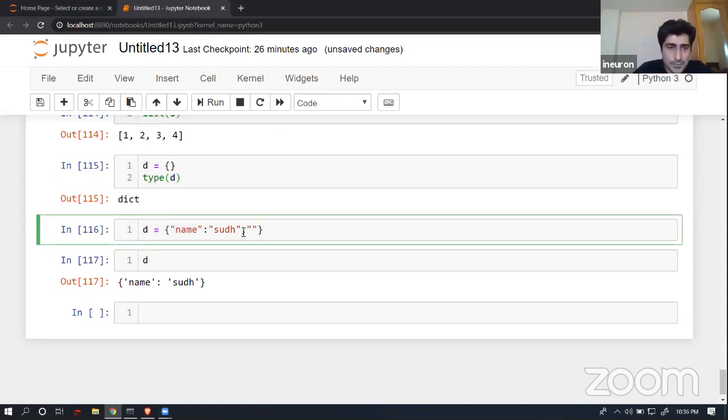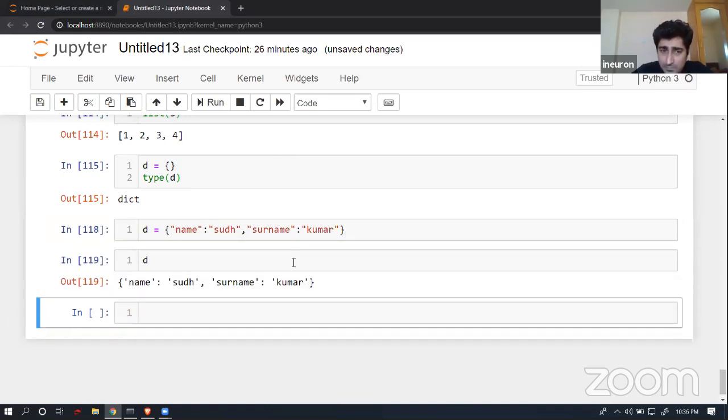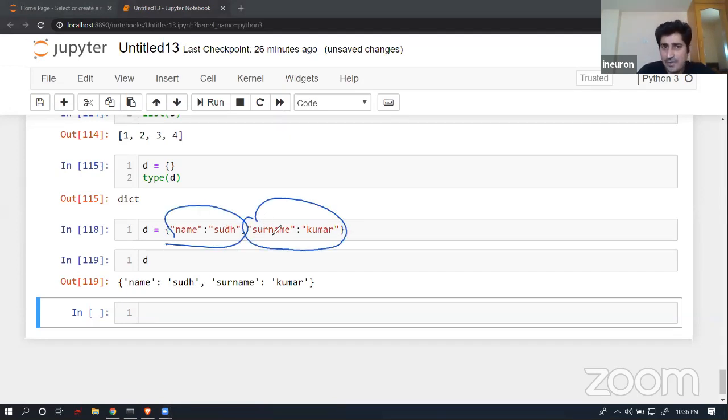Here I'm trying to create a surname in this particular place, and the surname is KUMAR. This is completely fine. Name is this one, surname is this one. So I have created two key value pairs in this particular case. Key is this one, key is this one, this is value, this is value. So key, value and key, value, I'm able to create it.